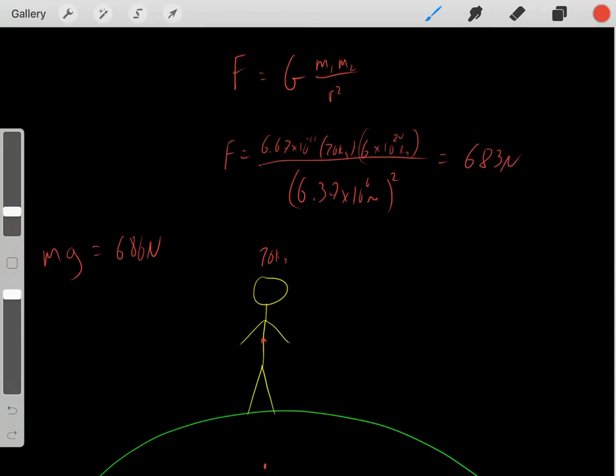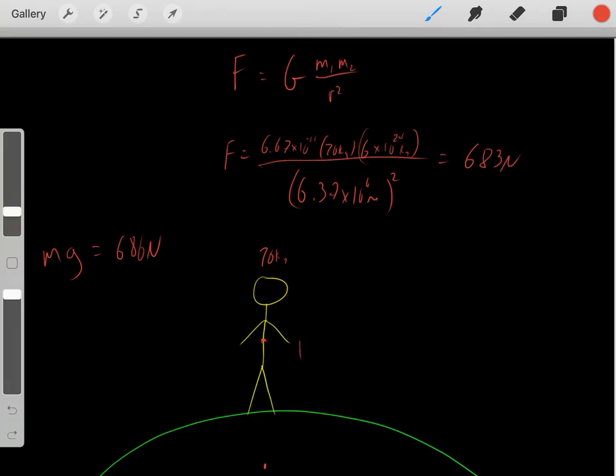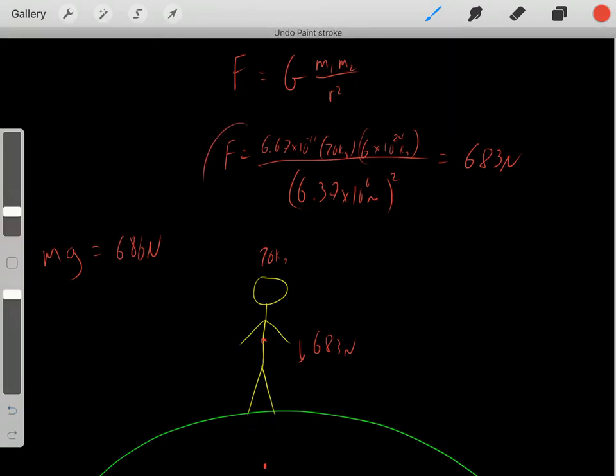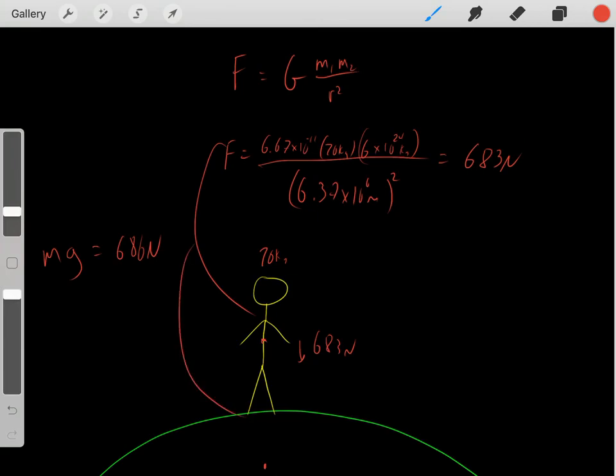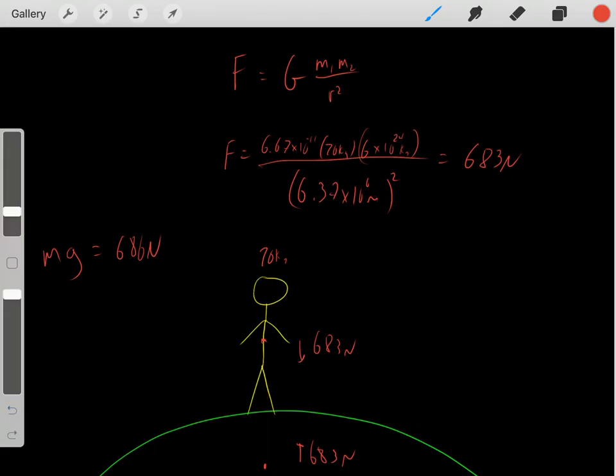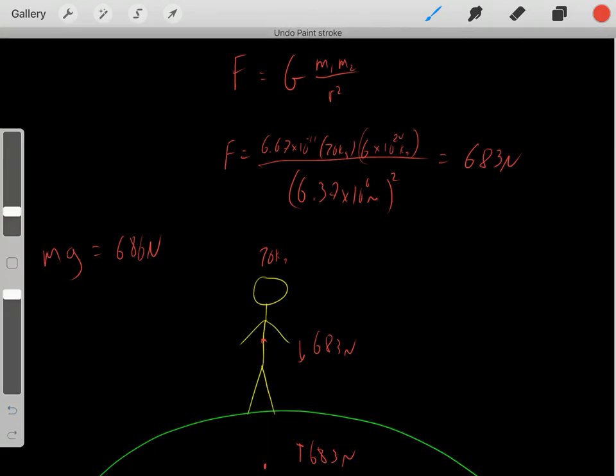And remember, this is the force that this person feels towards the Earth, 683 newtons. And the same thing, remember, the Earth also feels the same magnitude of that force. This force is the force that both objects feel. So the Earth also feels that force of 683 newtons towards the person. And again, these are equal and opposite forces, equal in magnitude but opposite in direction. And that explains why this person has that kind of acceleration.